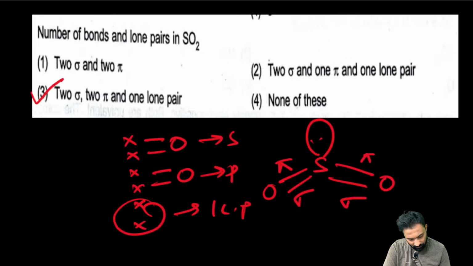SO2 is polar. What I said, if the central atom is having a lone pair of electrons, blindly believe that it is polar. This is polar.